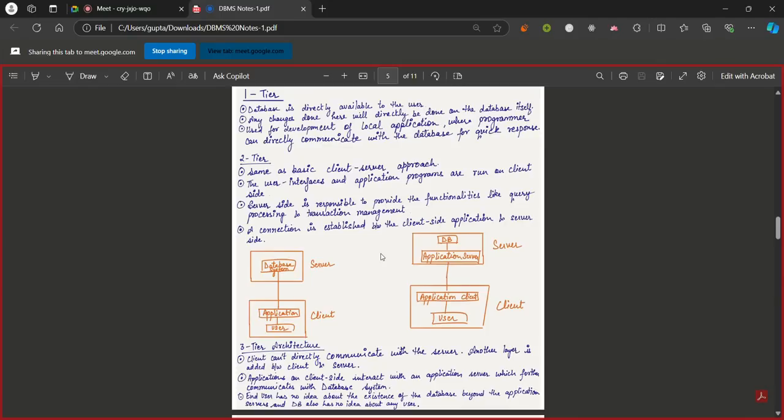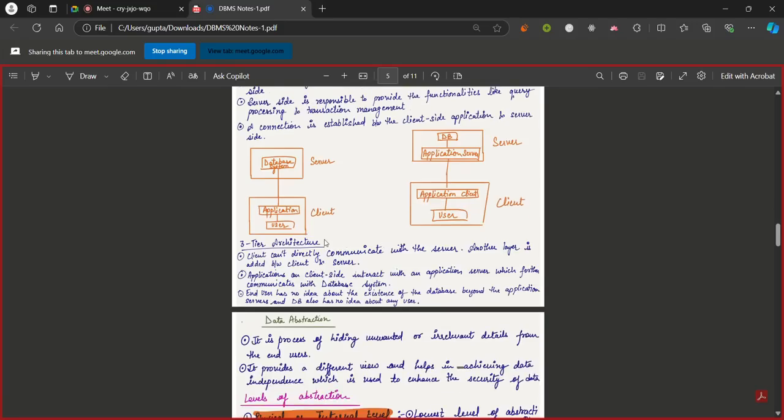A request will be sent to the server or the backend system. Then the data from the database will be sent to the client side or the front end, and then the user will be able to access it. So now, between the database and the user, there's one level in between. That is the client server level, in case we can say. So that's two-tier architecture. There will be two levels before you can access the database. In order to access the database, you'll have to pass through two levels.